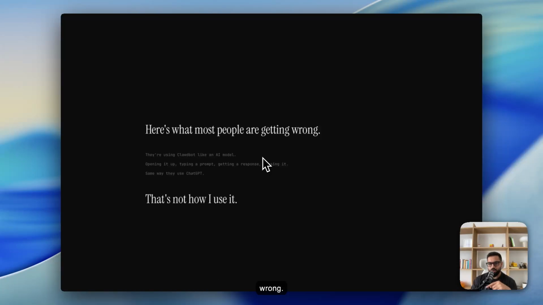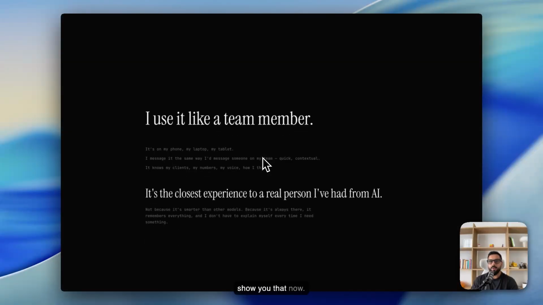Yeah, most people are getting it wrong. They're using it like an AI model. So context. What they're doing is they send it a message. It thinks, it gives them a response, and they go, okay, great, thanks. That's what ChatGPT could do. This is way more. It can do a lot more, and I'm going to show you that now. Okay.